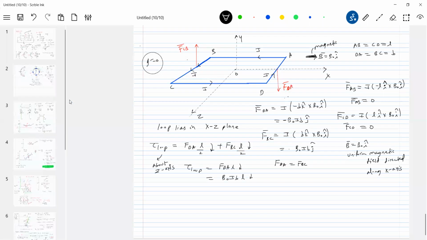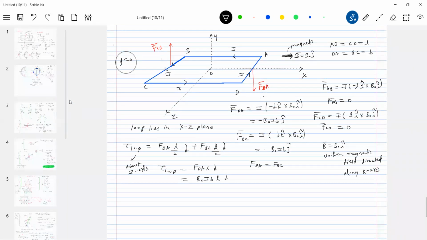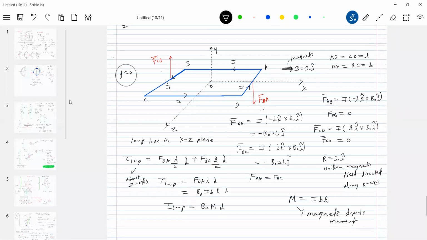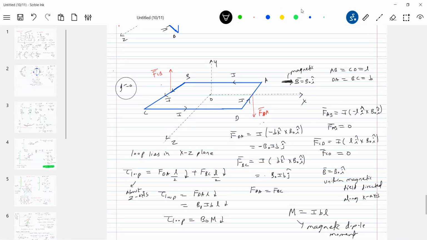Can we bring dipole moment into the picture? So what is the magnetic dipole moment? Current into B into L. So therefore the torque acting on the loop is equal to B naught, I'll write it as M. Okay, that's only B, no? B naught. So look at M bar. Now we are in better position. Can we say anything about M bar? M bar will be directed along y-axis.